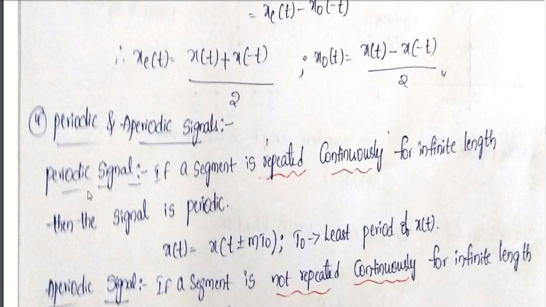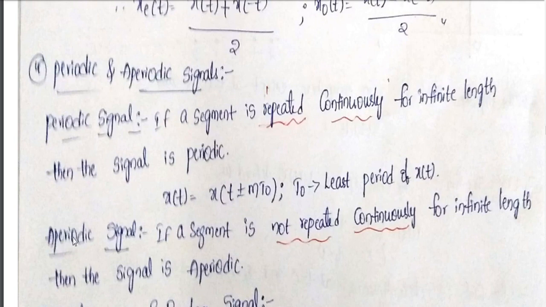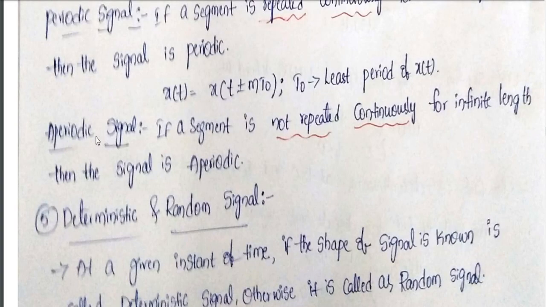So sine and cos signals are the best examples of periodic. In a similar manner, aperiodic means it won't repeat its pattern over a duration of time. The best example is the unit impulse. The unit impulse is defined only for time 0, but it won't repeat for time 1, 2, 3 like that. In that manner, I can say it is an aperiodic signal.